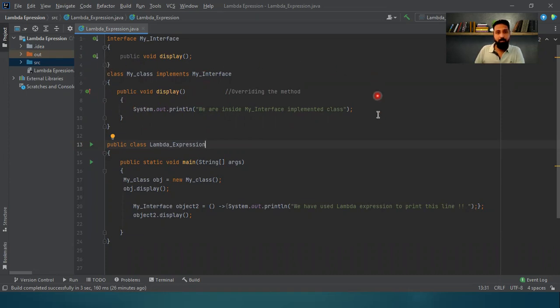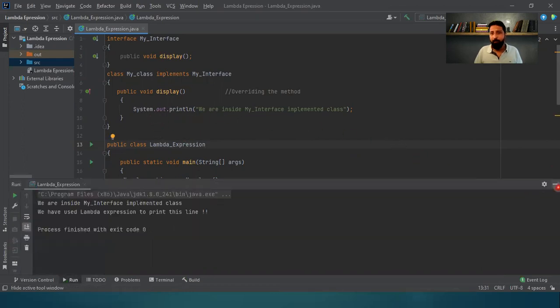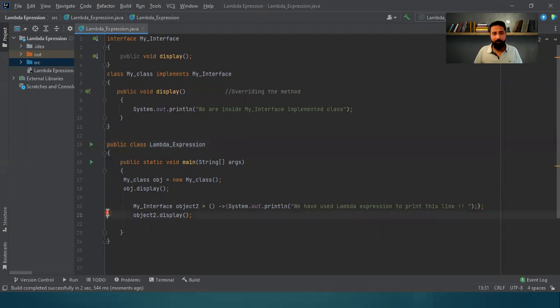Now, whenever we declare a class, to access the elements of the class, we have to create the object and the references. So on line number 17 and 18, I'm using the reference. I'm creating the reference called obj object, and I'm giving the call to the display method using that reference. So obj.display will actually give me the output, which is that we are inside the main interface implemented class.